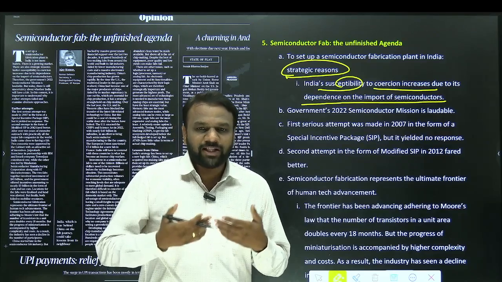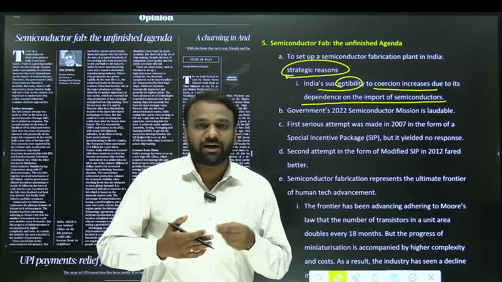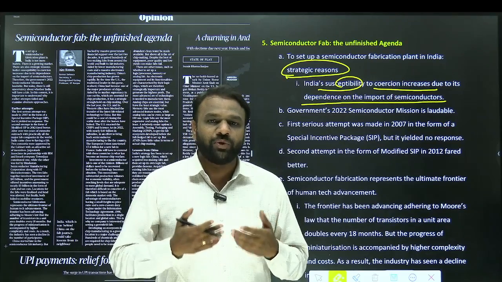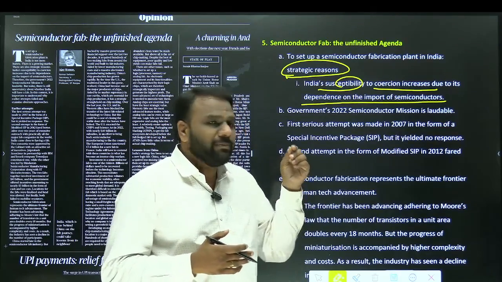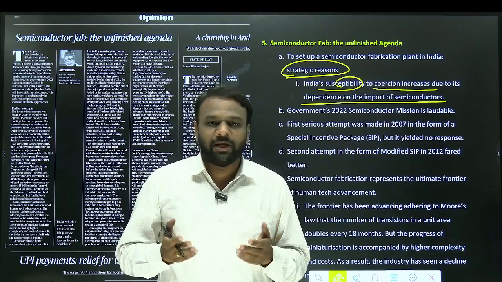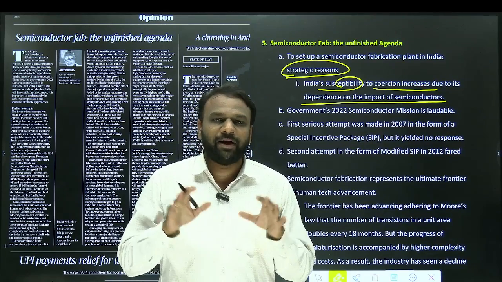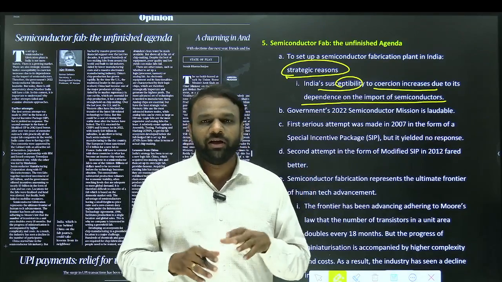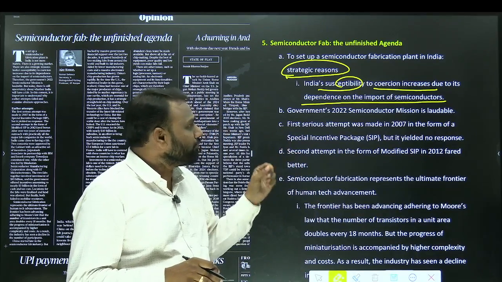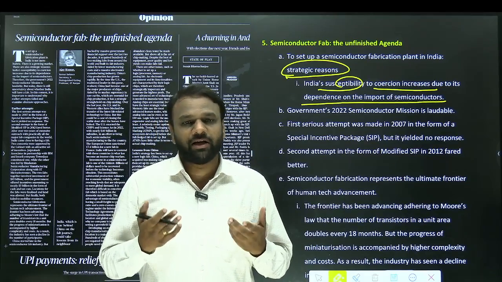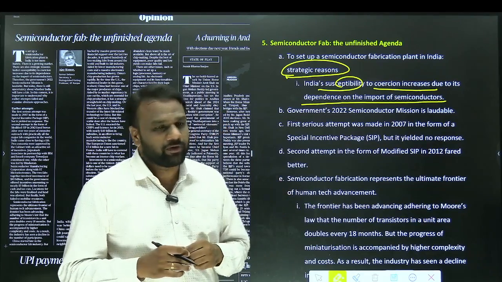So as more and more dependence on China increases, probably a time will come when it will become a choking point. So China may refuse to supply semiconductors to India. So at that time, India will become susceptible. In order to avoid this, if we domestically, indigenously build our semiconductor industries, then our dependency on China will be reduced. And in the upcoming years, that will not become a choking point. That is why, from strategic point of view, it is very much important for us to build our own semiconductor fabrication units in India. Okay.